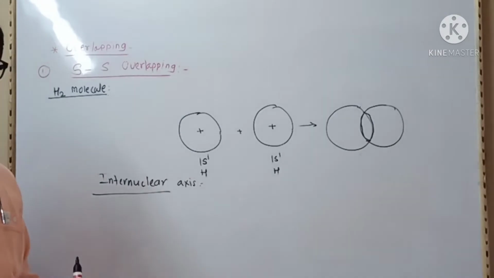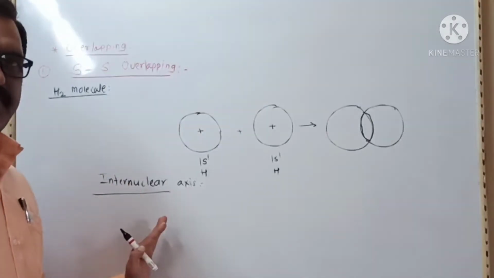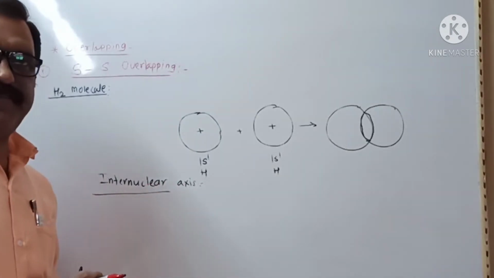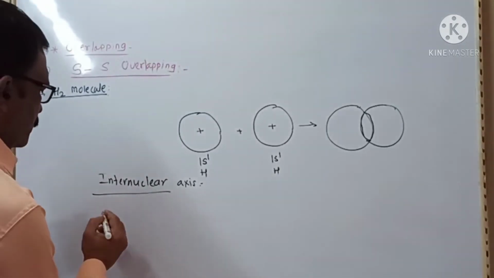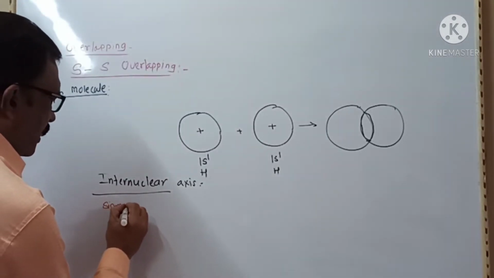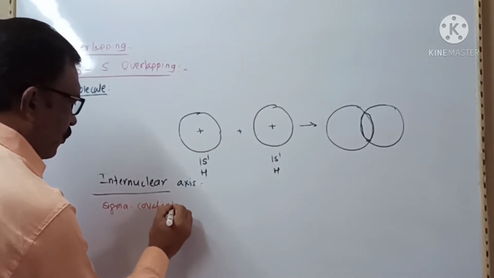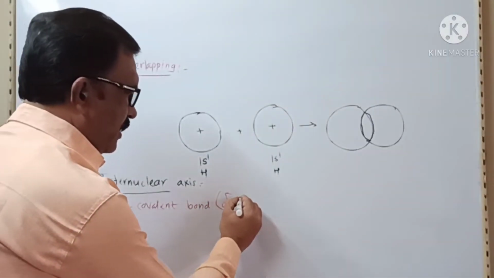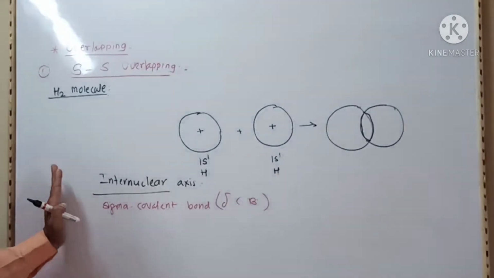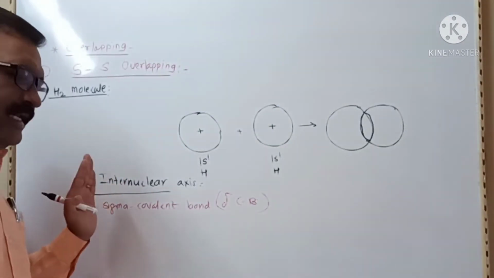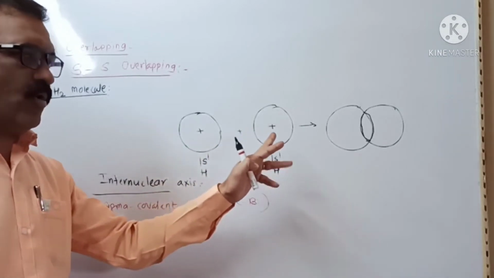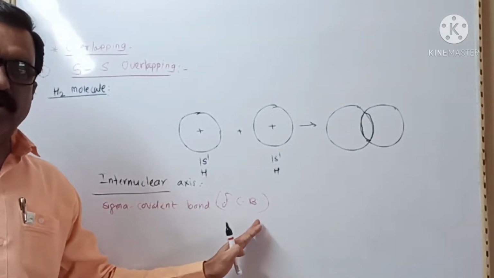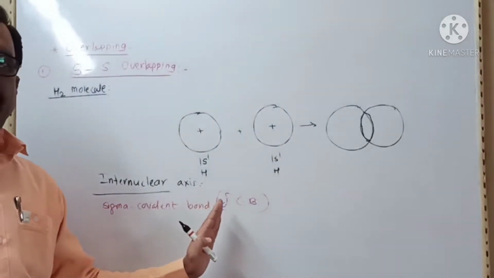The bond formed by linear or internuclear overlapping of atomic orbitals is called a sigma covalent bond.